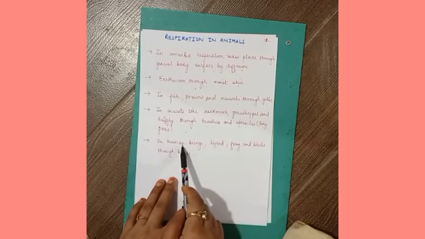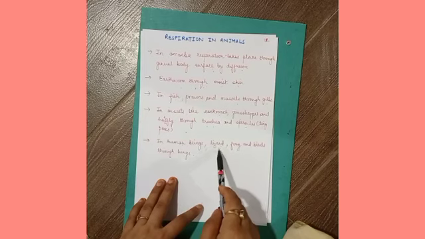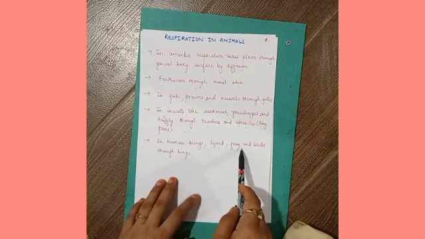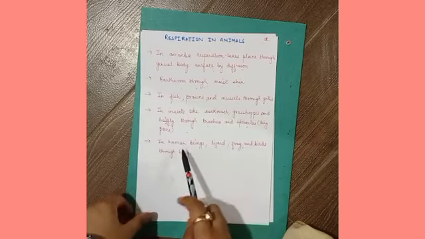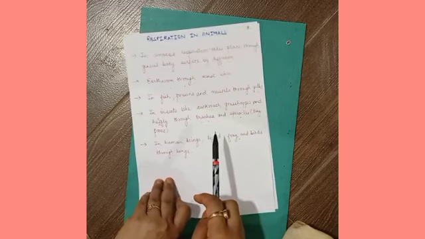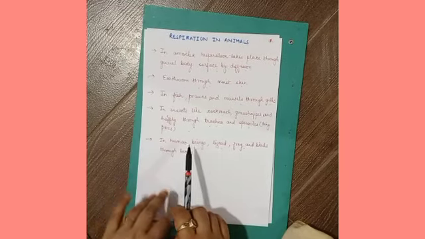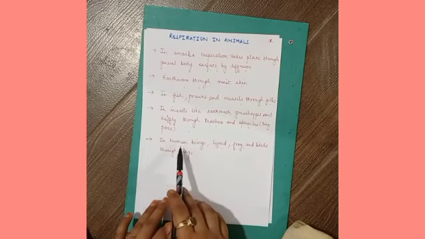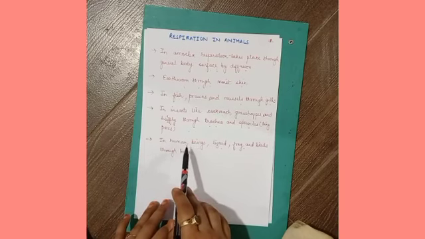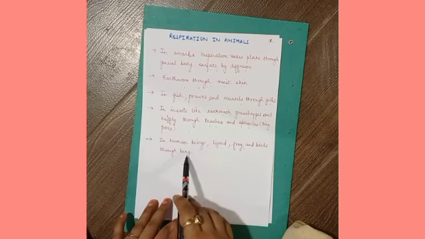In case of human beings, in case of the lizard, in case of the frog, and in case of the birds, it occurs through lungs. Right? We are the most advanced and evolved animals. So in our body, exchange of gases and respiration occurs through lungs.